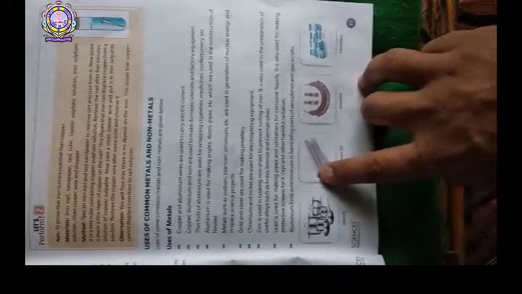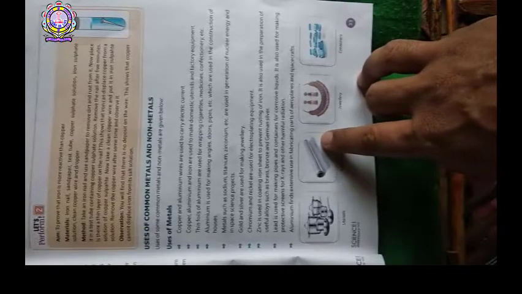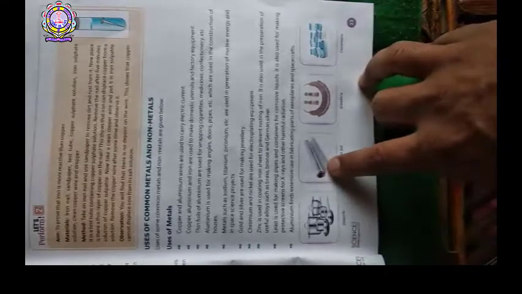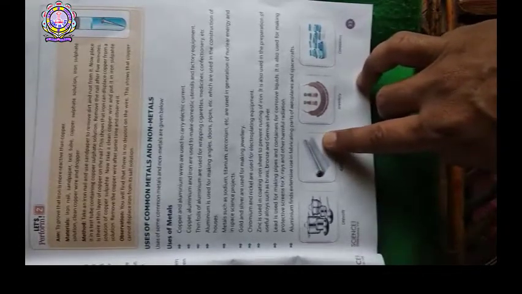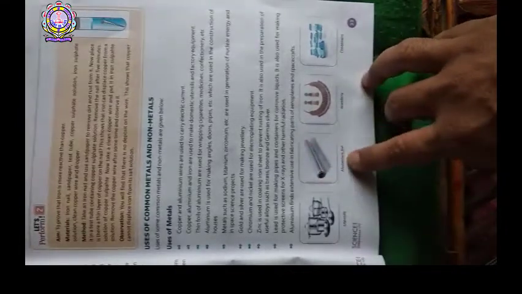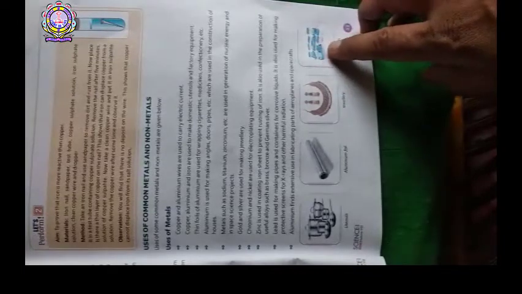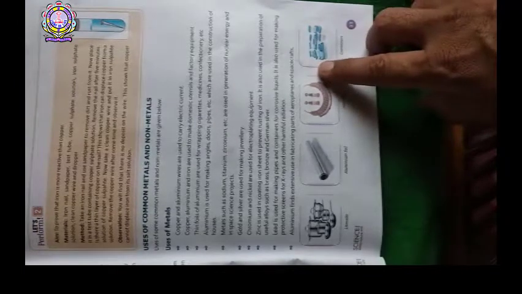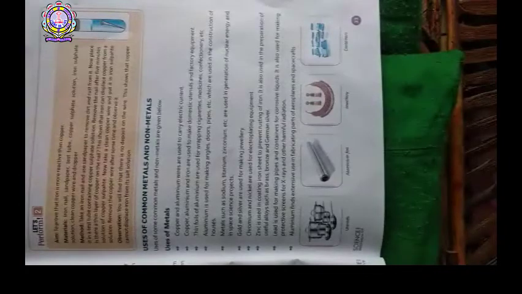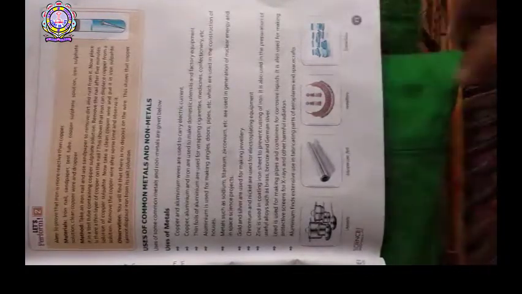This is used to wrap our food, and these are jewelries, and these are some containers that are used in our kitchen. All these items are made up of some metals.